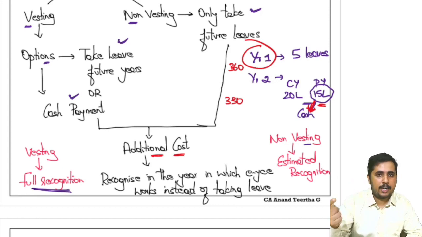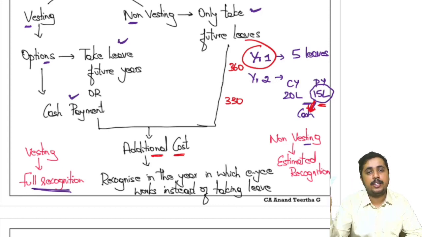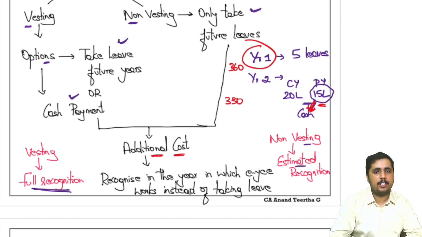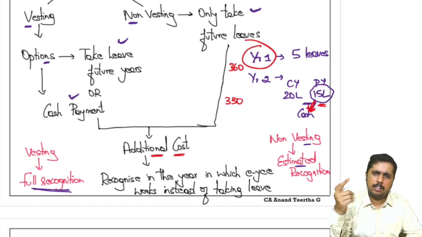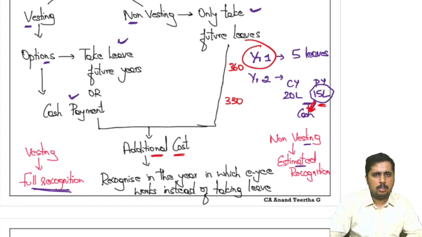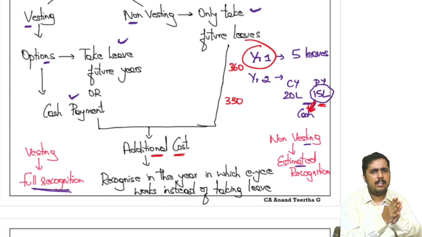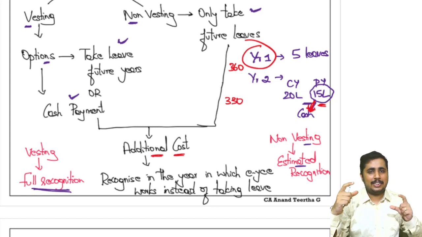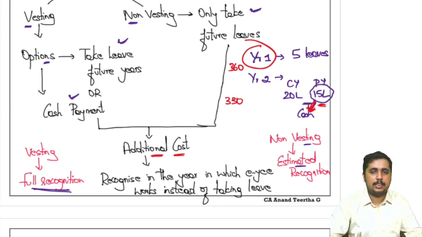Now, in those scenarios, there are chances that he may avail the leave, he may not avail the leave. At that time, you can do it on estimated recognition. Let's assume that he might take only 10 days leave out of 15. So recognize only 10 days additional cost in year 1, adjust that in year 2. Suppose he has not taken 10 in the second year, he has taken only 8, that is fine. It is just that you estimated in year 1, you are now re-estimating in year 2. Changes in accounting estimate, that is allowed. So that's how the short-term compensated absences should be studied.